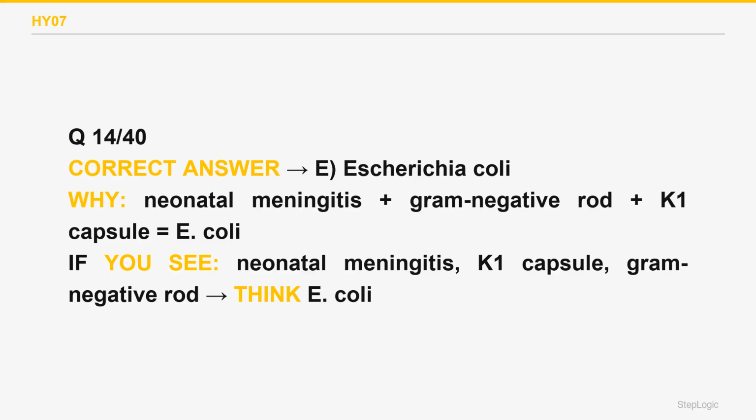Group B streptococcus is the top neonatal meningitis cause, but it is a gram-positive coccus in chains, not a gram-negative rod. Choice A wrong. Listeria also causes neonatal meningitis, but is a gram-positive rod with tumbling motility and no K1 capsule. Choice B wrong. This is Escherichia coli.